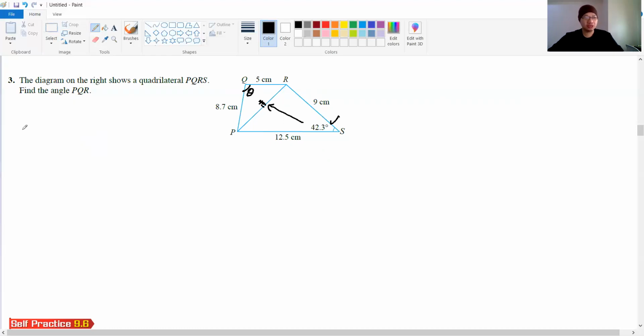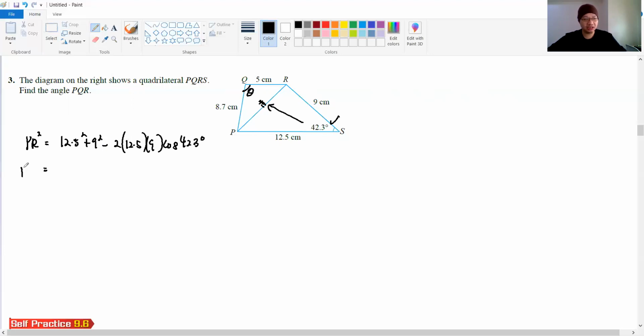So PR squared, because this is the subject, follows the formula: equals 12.5 squared plus 9 squared minus 2 times 12.5 times 9 cos 42.3 degrees.